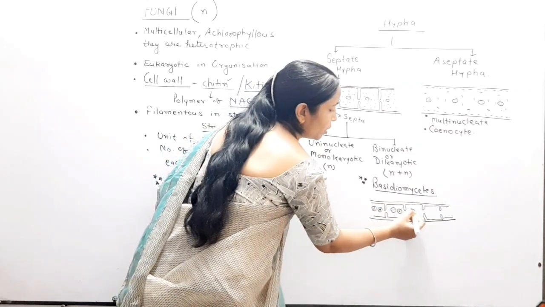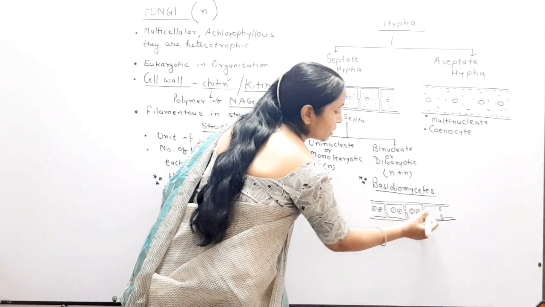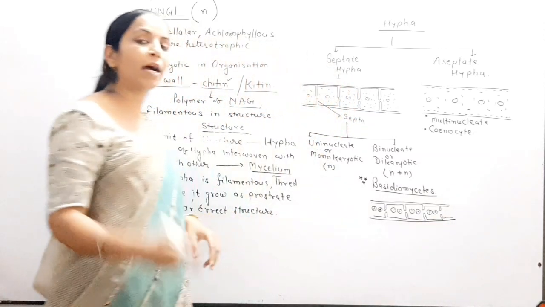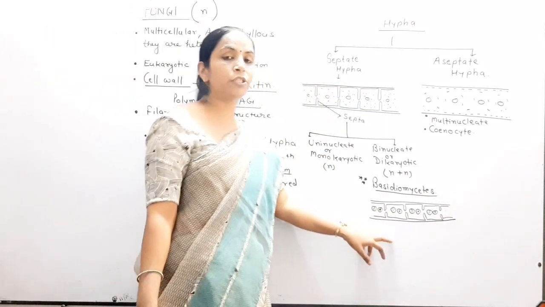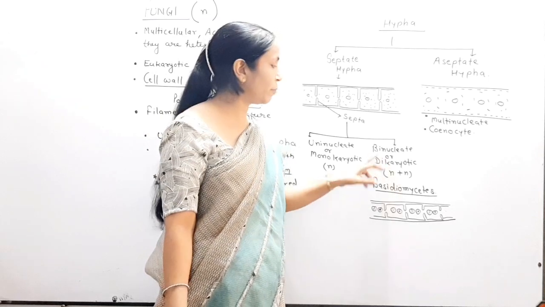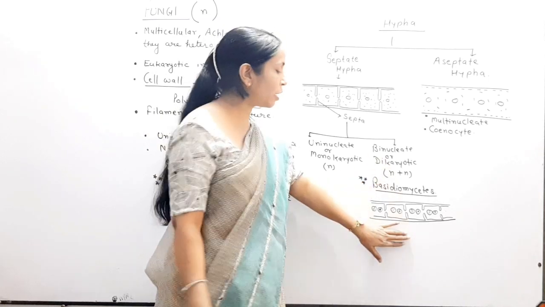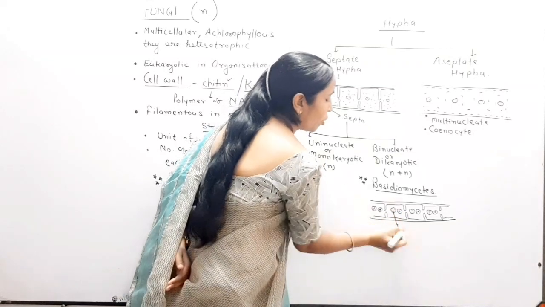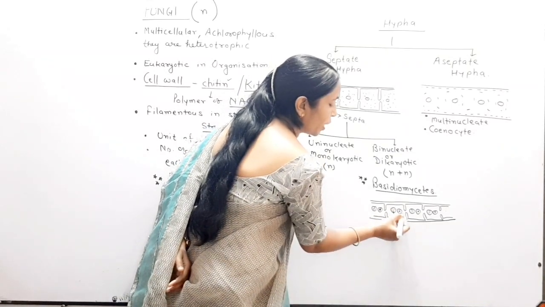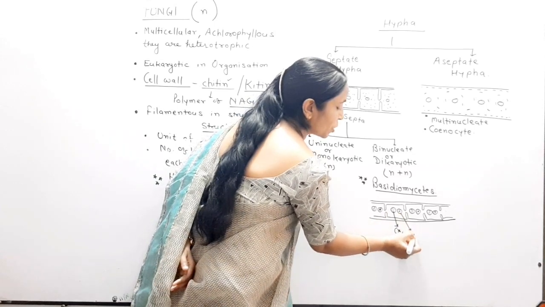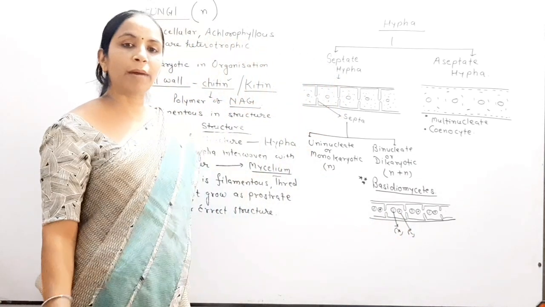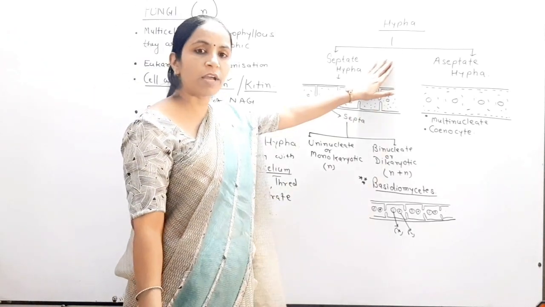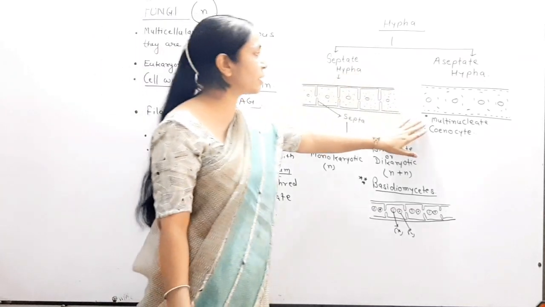These two nuclei generally form a dikaryotic mycelium, and dikaryotic hypha actually resembles the bisexual or monoecious condition you read about. That condition is represented in fungi by the dikaryotic stage. In dikaryotic mycelium or hypha, you remember normally one nucleus is of plus strain and another nucleus is of the minus strain. So this structure, you remember, is for the structure of hypha, that the hypha may be septate or aseptate.